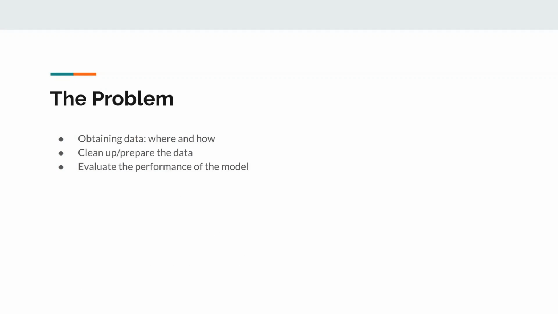So we wanted to retrain the network with more data in order to obtain a better model that we can use for our COVID predictions. In order to do this, we needed to figure out a couple of things. First, how we were going to obtain our data and from where. Second, a way to clean it and prepare it for training. And then once we've trained the model, a way to assess its performance.